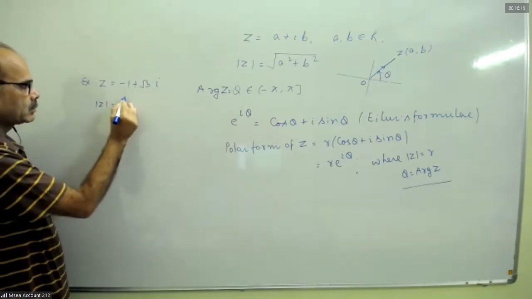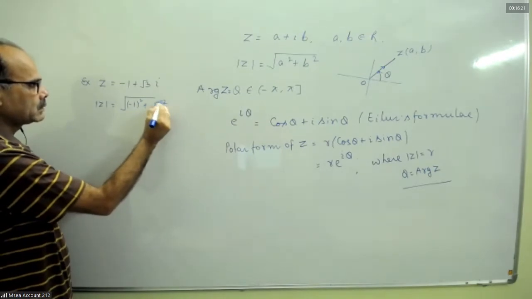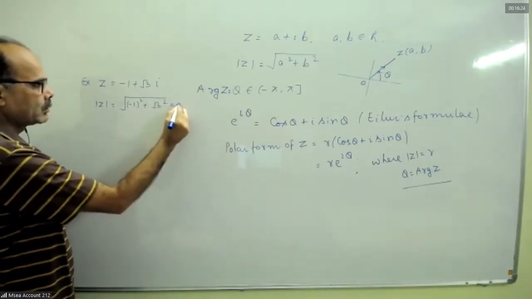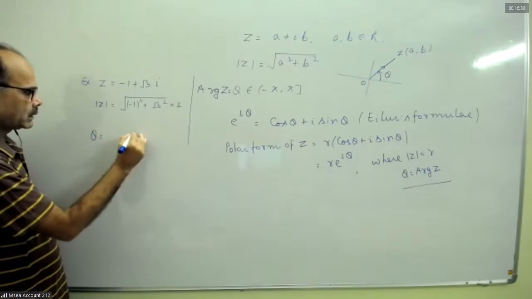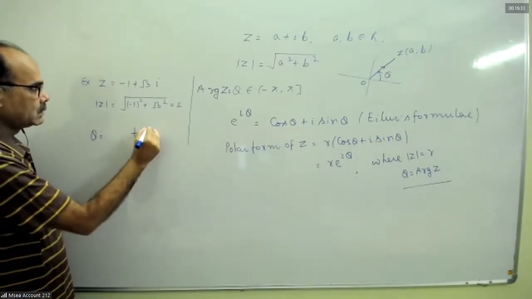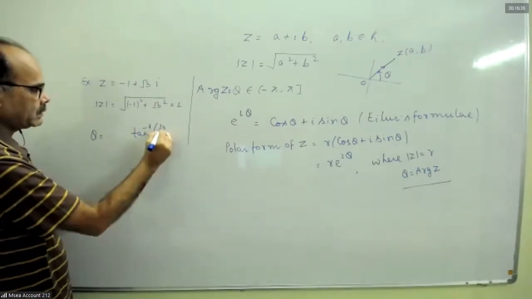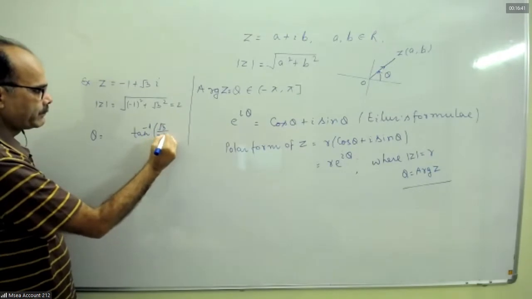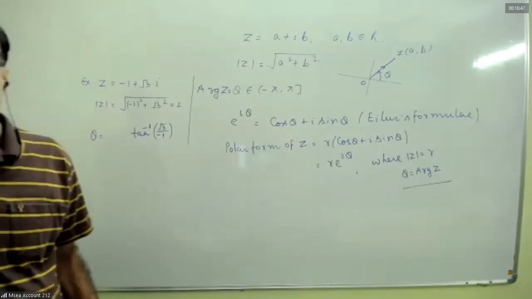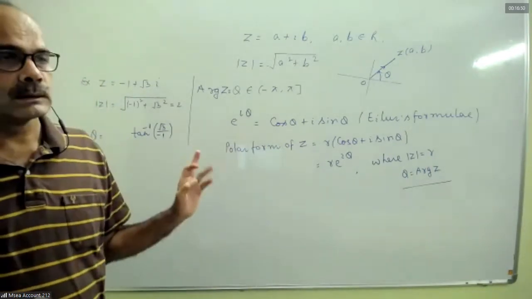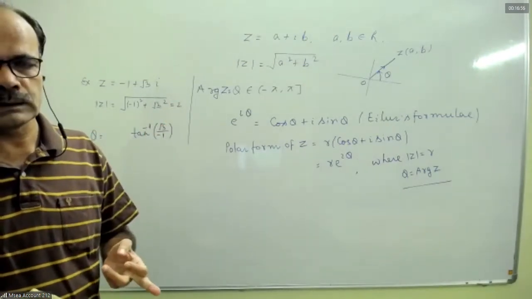Minus 1 whole square plus root 3 whole square equals 2. r is 2, mod z. Argument is theta equal to tan inverse of root 3 by minus 1, that is b by a. Now this is in which quadrant? Second quadrant. So we have to add how much? Pi.